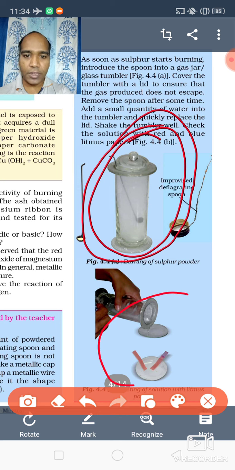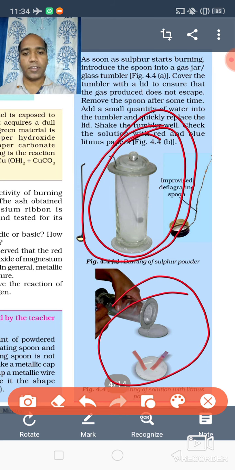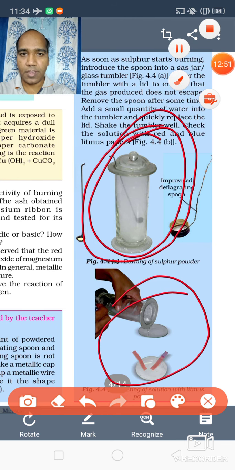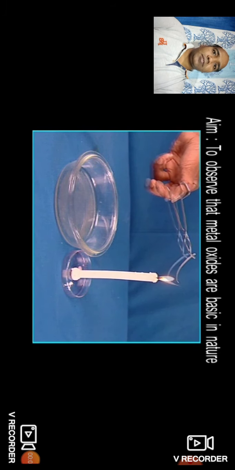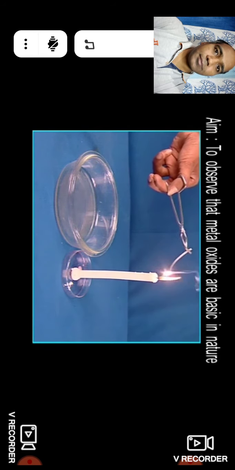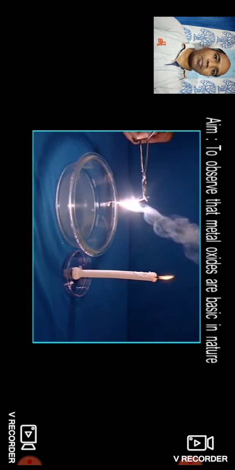Now with the help of litmus paper you test it. What will happen? Red will change into blue in color. That means it is basic in nature. Got it? So you can see this experiment: oxides of metals are basic in nature. Here's a magnesium ribbon which you are going to burn in the candle flame. This is magnesium ribbon. It is being burned.